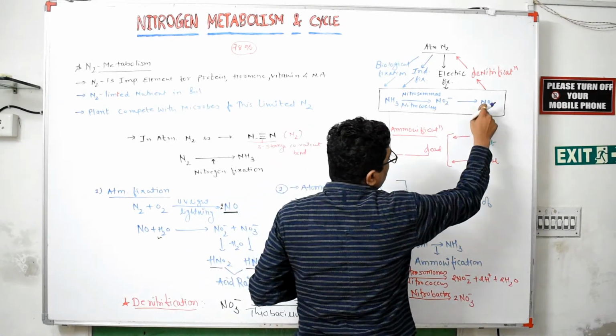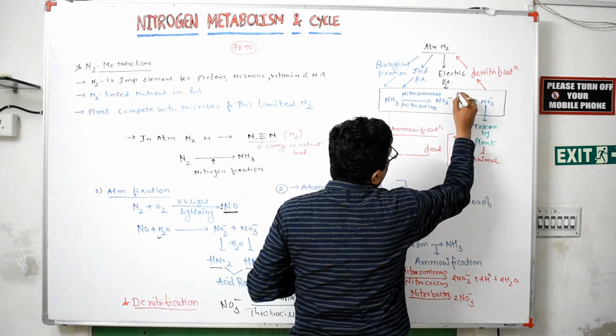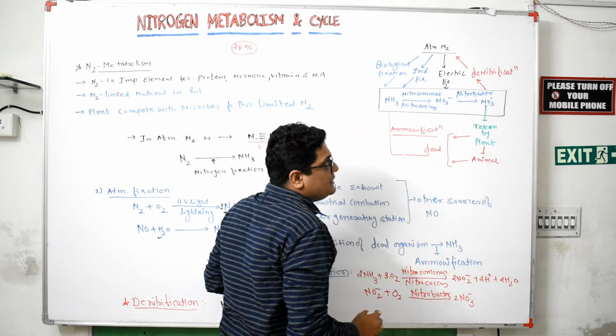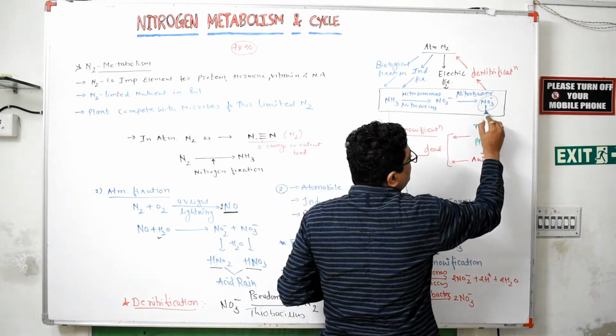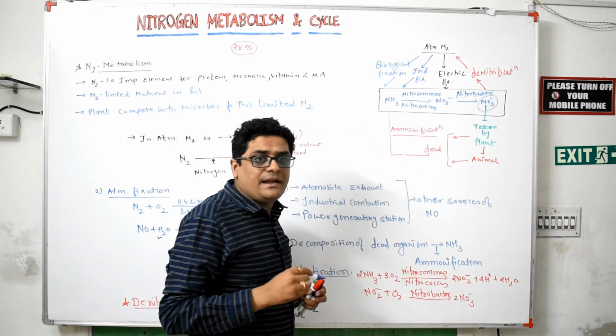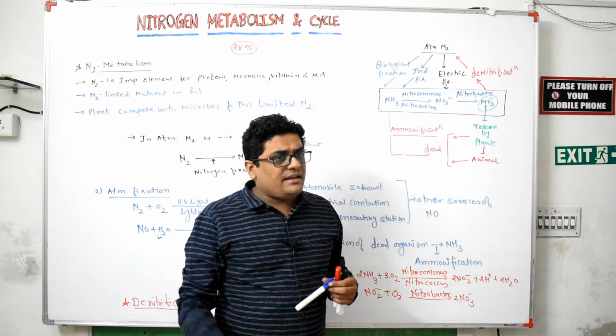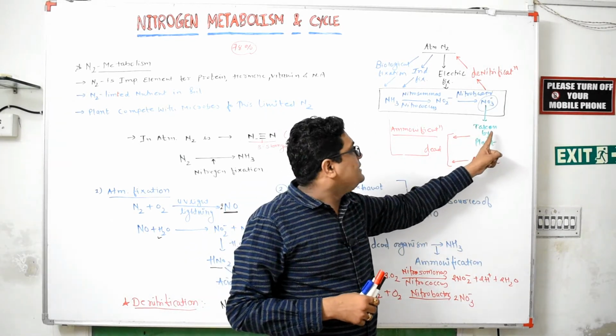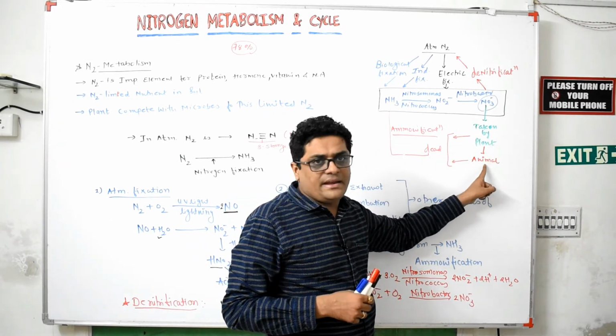This NO2 minus is converted into NO3 minus with the help of Nitrobacter bacteria. This NO3 minus is taken up by the plant, meaning the plant gets NO3 minus from the soil, and from the plant the nitrogen enters the animal.